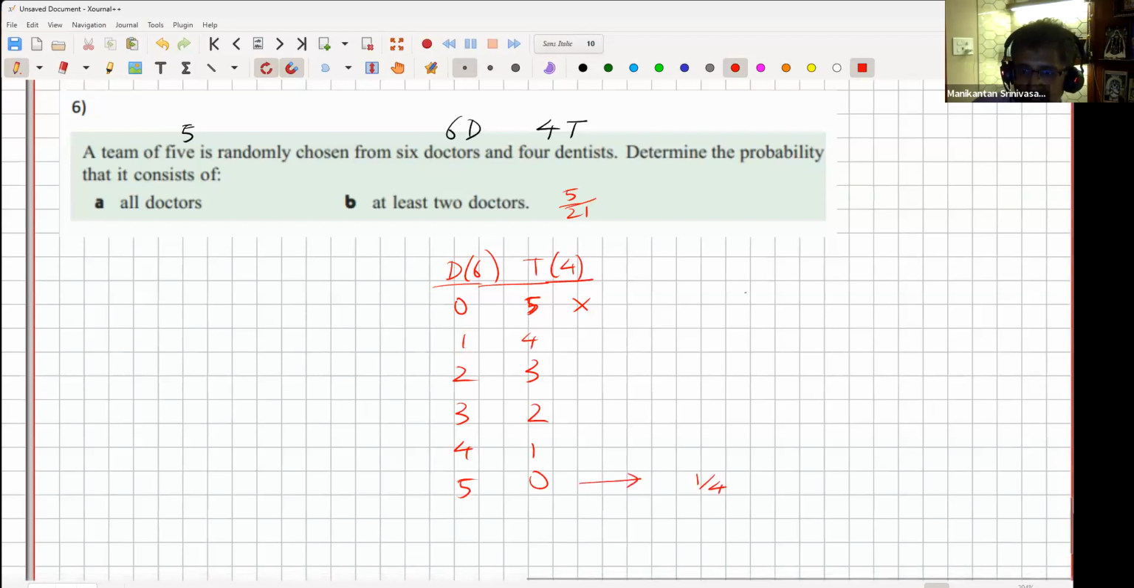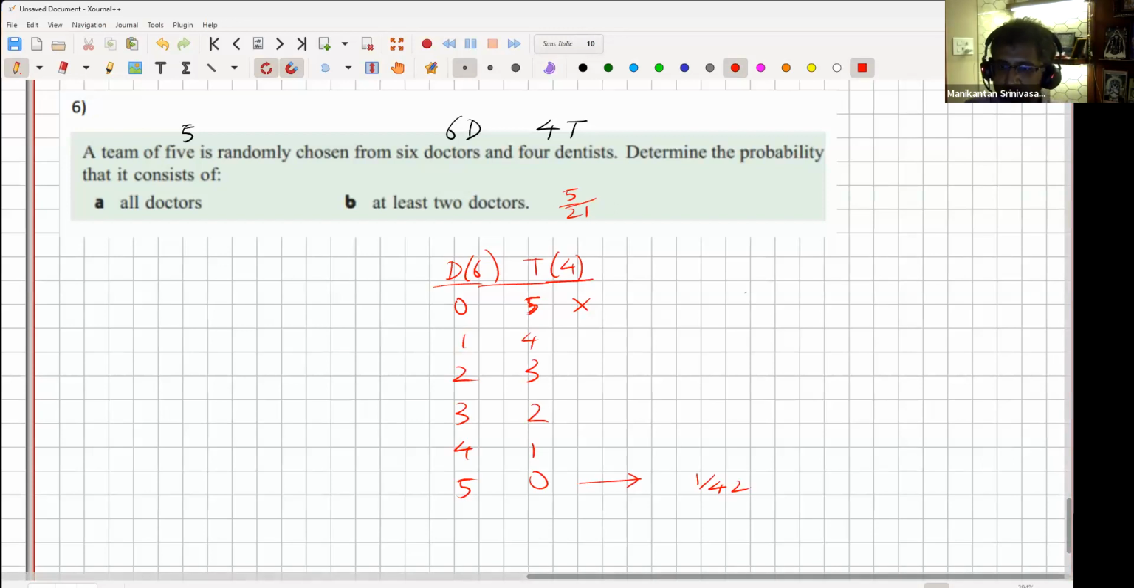In fact, for this one is what we answered. The earlier question was 1/42. A team of 5 doctors, the probability was 1/42. Now, what is he asking in the second part? At least 2 doctors, which means he's asking the collective probability of all of these 4. Now, there are 2 ways, the long way and the short way.